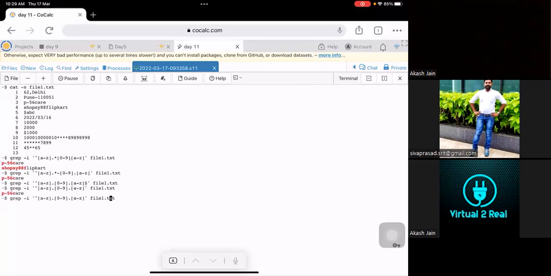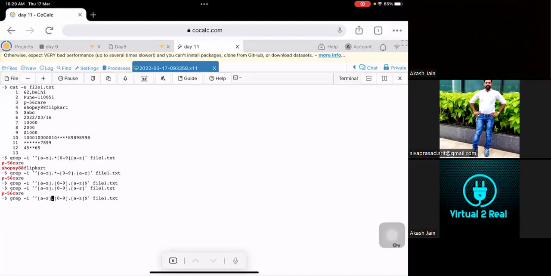So why did this one get printed? Because I have given the number of characters exactly the same as the value I'm looking for. At least from the starting ones, it is the same value, right? A to Z is for the P, then hyphen. One second, this is not the one, right? Yeah, this one was there, correct. So this starts with P.